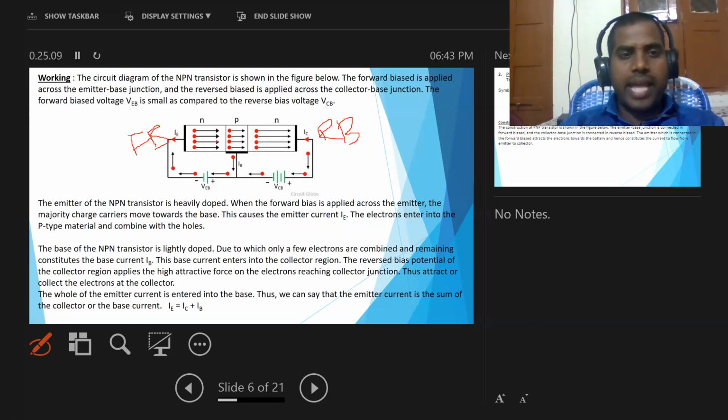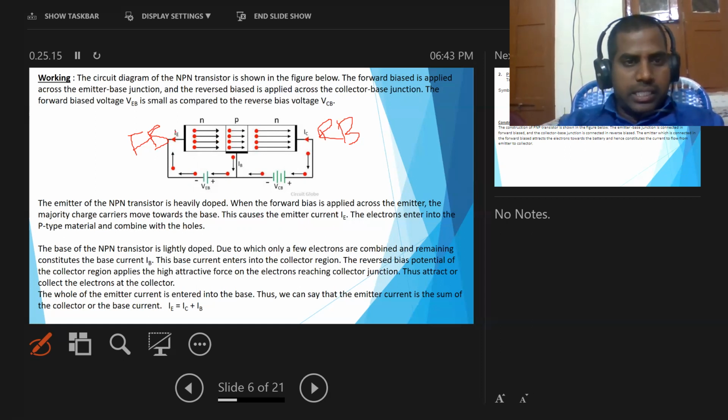That current is known as emitter current, denoted with IE. The electrons coming from the emitter region enter into the base and combine with the holes which lie in the base region.